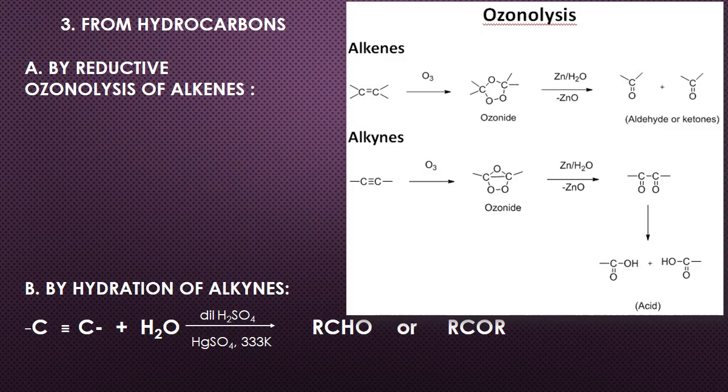Next, by hydration of alkynes. Addition of water to ethyne in the presence of H2SO4 and mercuric sulfate gives acetaldehyde. All other alkynes give ketones in this reaction.